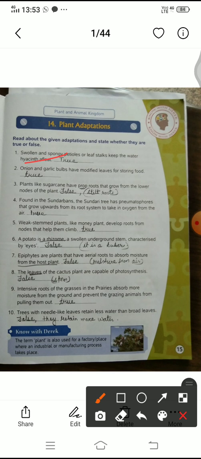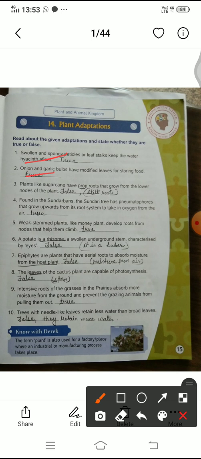Now the second is: onion and garlic bulbs have modified leaves for storing food. These are bulbs. We use garlic bulbs and onion bulbs. It is not a root, it is a modified leaf. So this is true. The second is true.